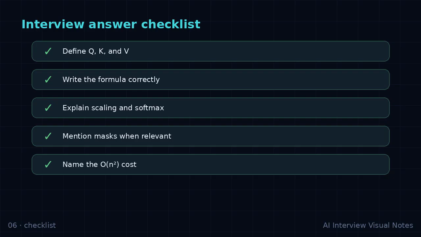One more interview rehearsal. Explain it as if teaching a teammate. Define the input, describe the transformation, name the output, and close with why the design choice matters in real systems. This habit turns a memorized answer into a practical engineering answer. Second rehearsal.